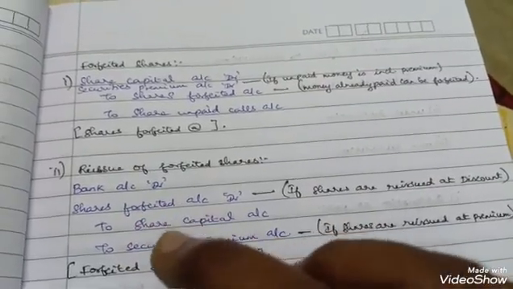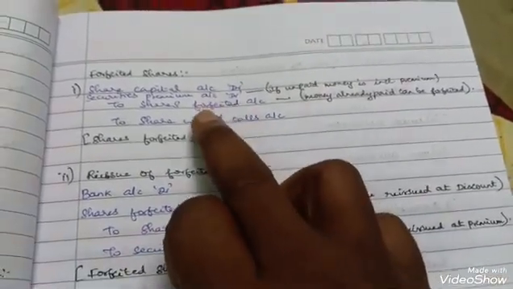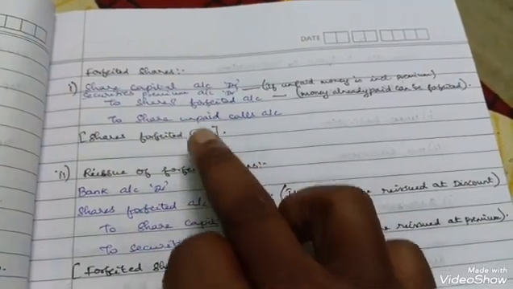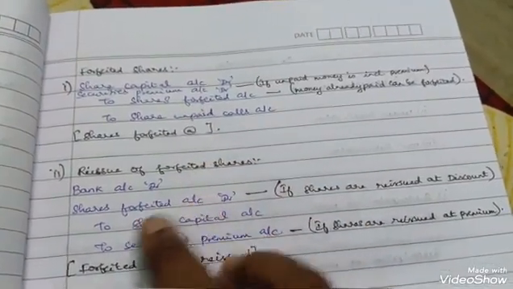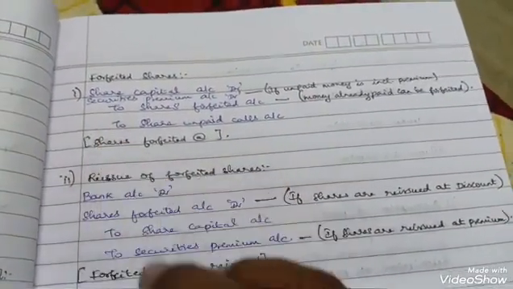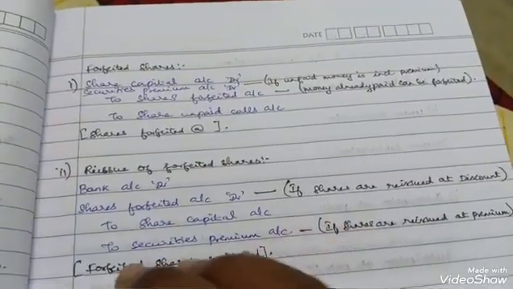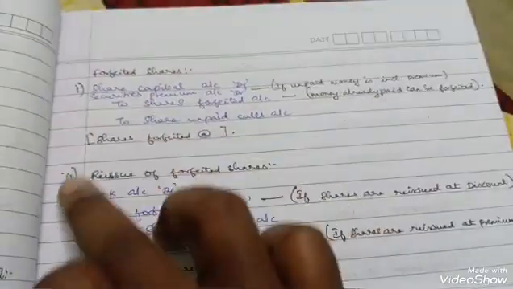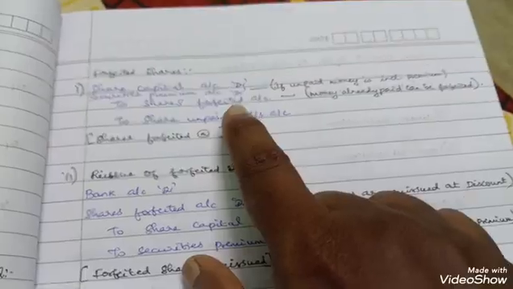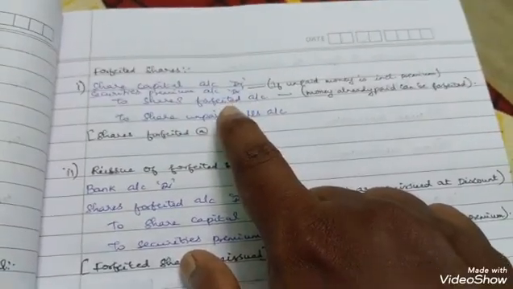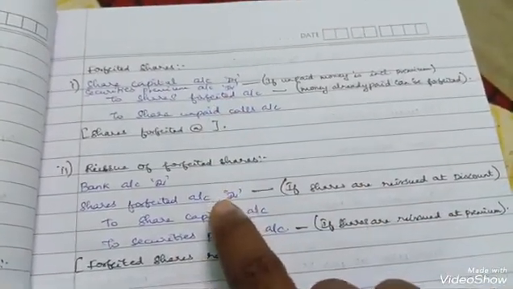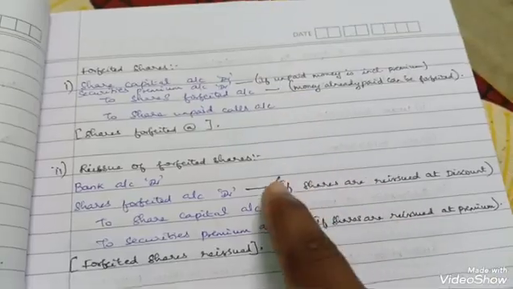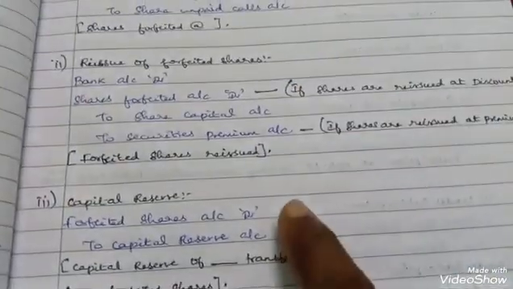The number of shares forfeited and the number of shares reissued are the same. When they are the same, you can just subtract this forfeited from this forfeited, find the difference, and give it to the capital reserve amount.